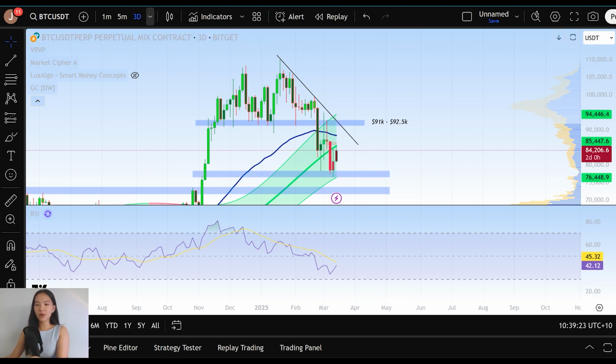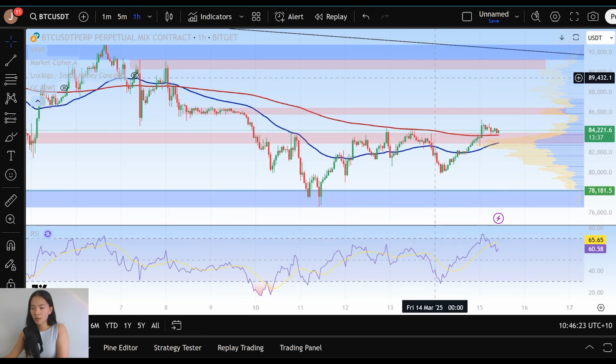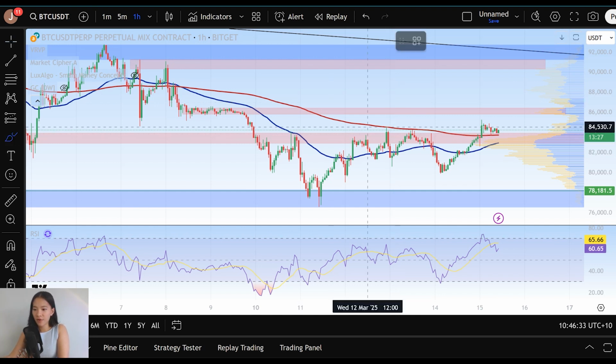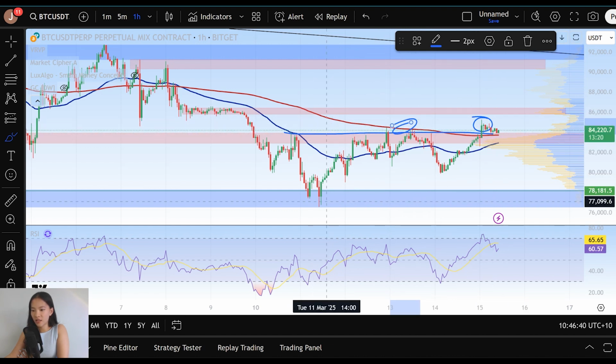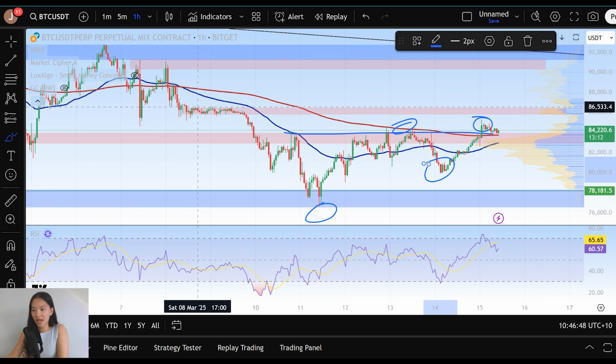So with all that in mind, let's quickly dive into the short time frame before we talk about the impact of all of this developing price action on altcoins and what to be watching out for on TOTAL3 as well. On the hourly chart, what we're looking for here is the continued development of higher highs on Bitcoin, which is a new development, right? We finally pushed above this level of resistance at 84,000, and we are developing higher highs and higher lows on the price action. We want to see that continue on the short time frame as we push above levels of resistance. The next one is at 86.5 thousand.